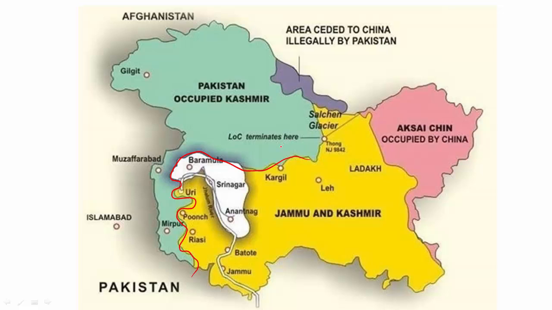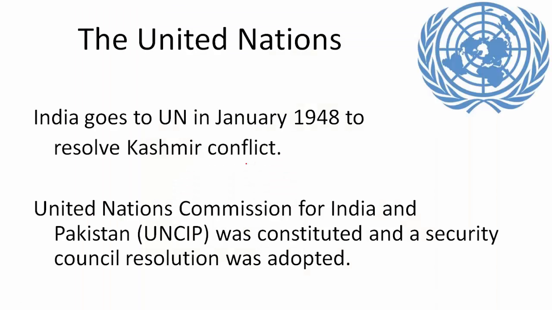There was ice, there was snow all over the mountains and all across the passes, and so there could be no war. Now, India went to the United Nations in January 1948, only a few months after the beginning of the conflict. And the United Nations set up a commission for India and Pakistan, the UNCIP, which came to India and Pakistan.